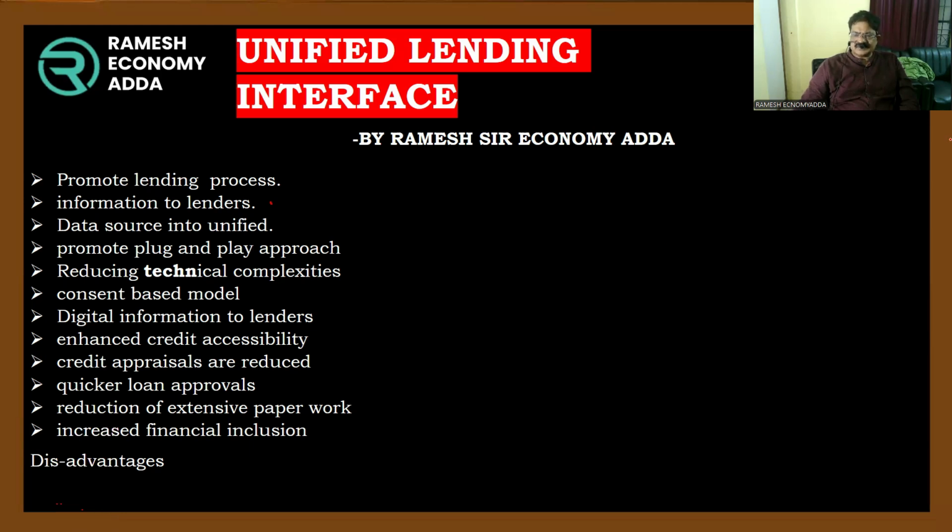Reserve Bank of India periodically brings out numerous techniques and technological changes. Part and parcel of that, in 2023, August 10th, ULI was initiated.